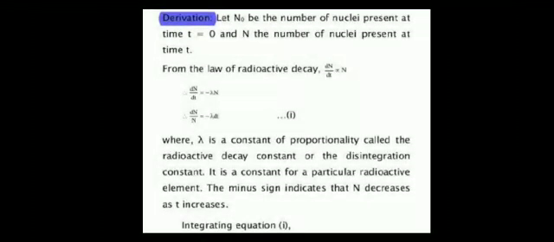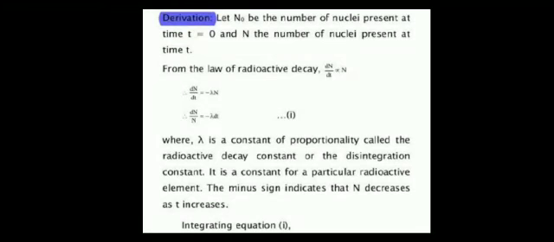So from the law we have studied, if you substitute here, we can say dn by n is equal to minus lambda dt. This is the first equation. For that, the first process is we are integrating this equation 1. Now, on integrating, what will happen?